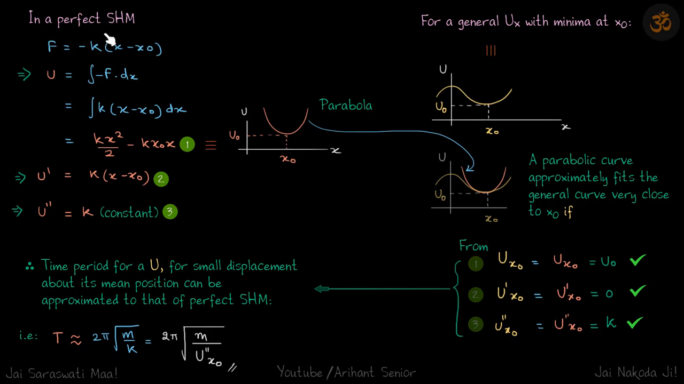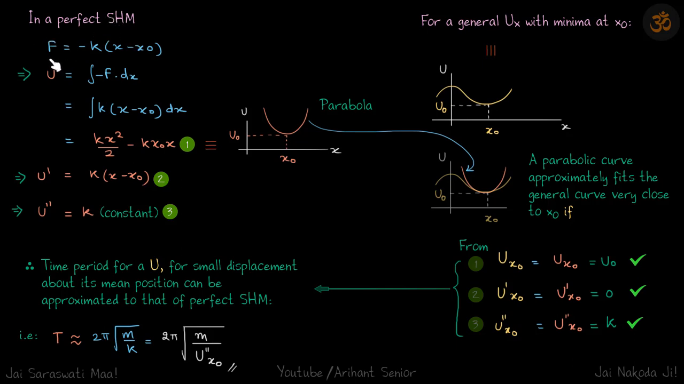So here we are going to understand that for a general U(x), so if energy is given as a function of x, and let's say it has a minima at some position x naught. We will see and we'll prove it that for a small displacement about that minima, the motion can be considered SHM. And what should be the time period of that? That we'll see.